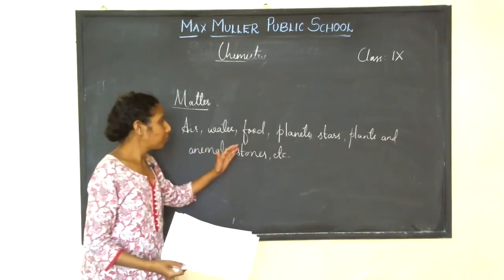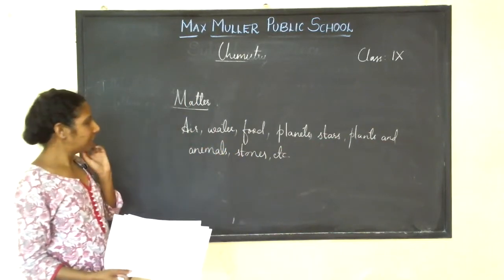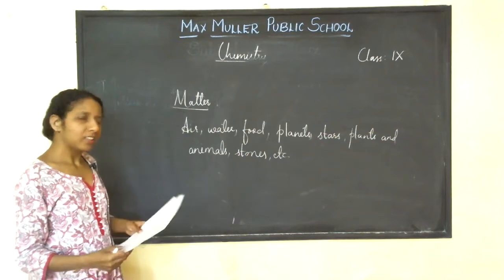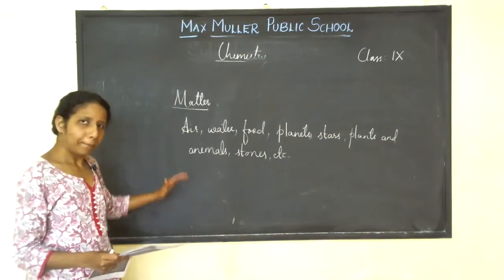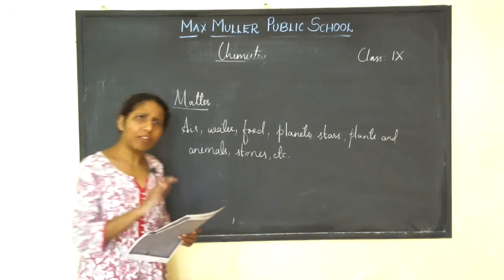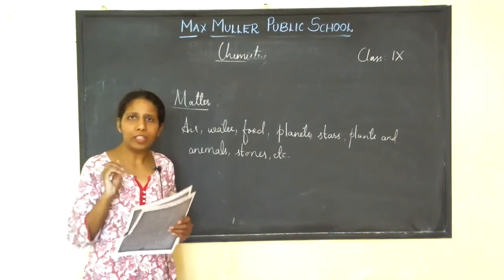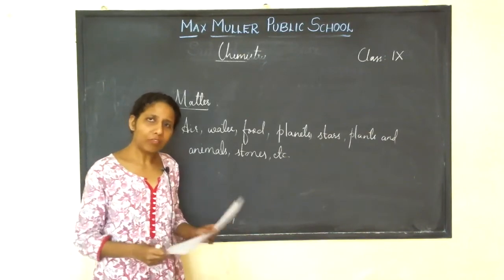Air, water, food, planets, stars, plants and animals, stones, etc. They all are examples of matter. So whatever objects you find around us are all examples of matter.